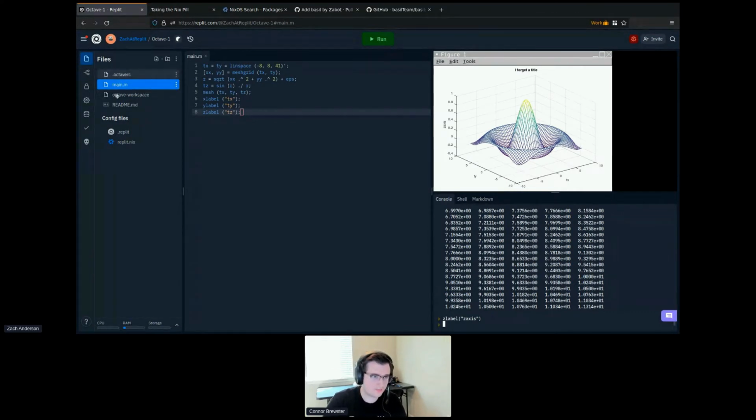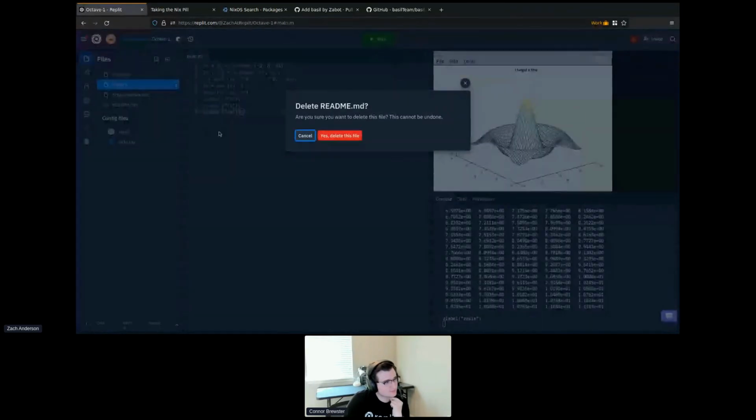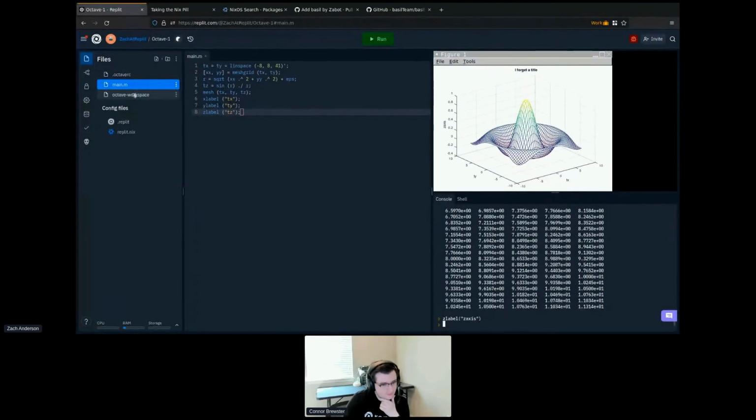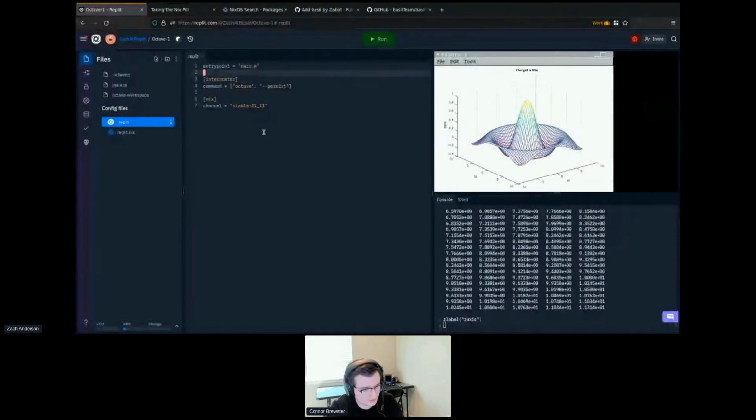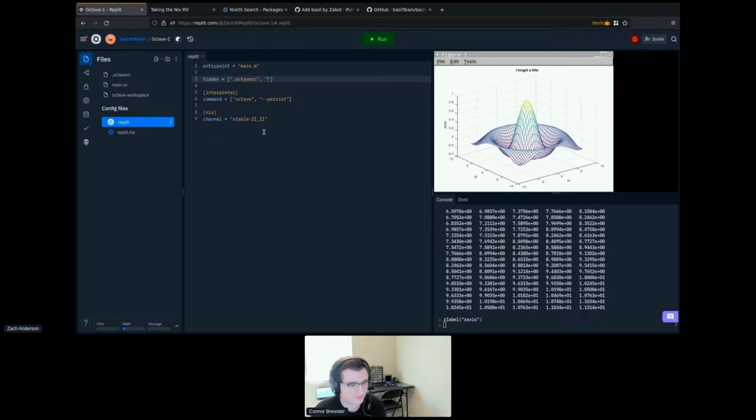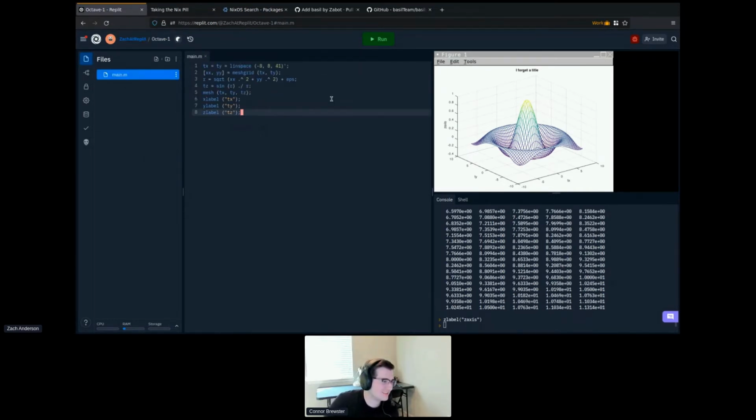So what I can do here, the last thing that I probably want to clean up is, you notice we got a lot of stuff on the side. And that's kind of distracting. There's a lot going on there. So we're going to clean it up a little bit. We can get rid of this Nix README. And now this octaverc and octave-workspace, they're not really relevant to running Octave code as a user. So we're going to drop into this .replit file, and we can just go ahead and add those files to the list of hidden files. So we don't need to see octaverc, and we don't need to see octave-workspace. And now I can hide hidden files just to make sure that worked. And there we go.